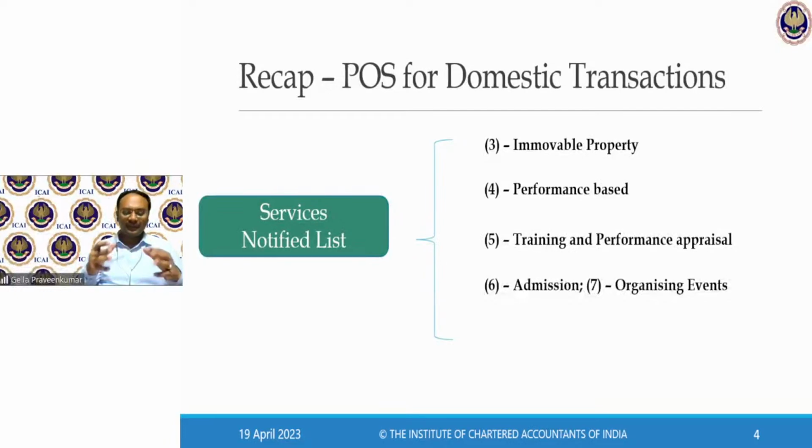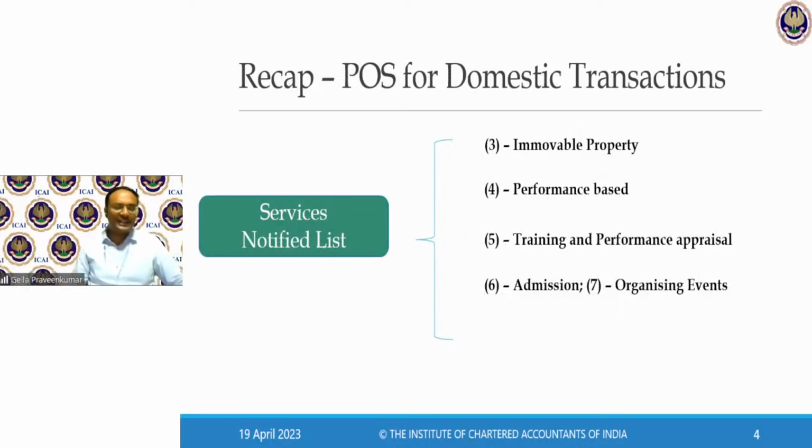So wherever there is an entrance fee collected in relation to admission, they say the place where this particular event is being held will be my place of supply. For clause number 6, there is no identification of registered or unregistered person.